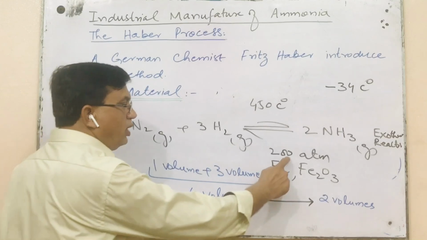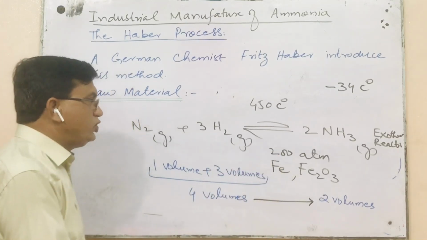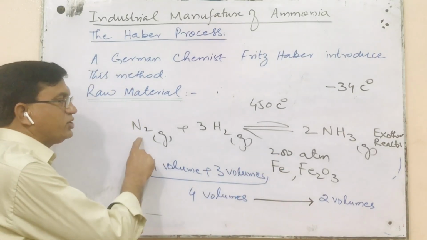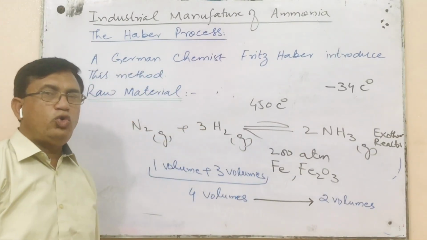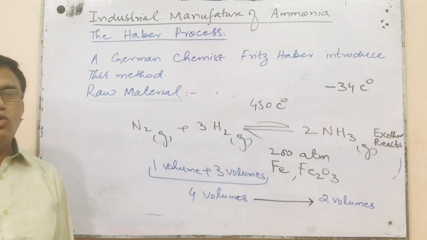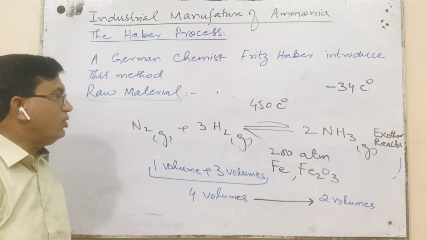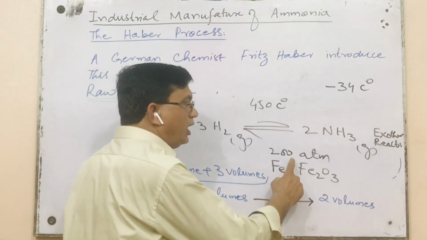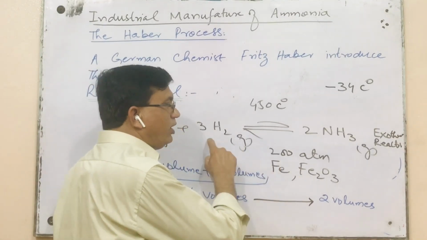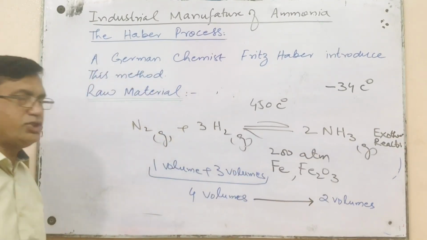On similar grounds, 200 atmospheric pressure is used just to keep the reaction moving in the forward direction and to prevent the reaction from being converted back into hydrogen and nitrogen. That's why we apply high pressure. High pressure will move the reaction in the forward direction.